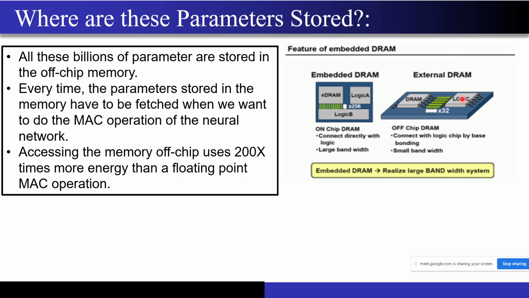You can see the logic over here, that is your processor, and this is the memory. The memory chip is different from this logic, right? And you can clearly see there is some interface between the DRAM and the logic. Now what happens when you want to have these 100, 200 billion parameters? These neural networks have to do multiply and accumulate operations, right? They will multiply the inputs with the weights and add it for each and every input, and then give you the output value. Since these 100, 200 billion parameters are stored in this DRAM, that is the off-chip memory, from there it has to travel through these buses into the logic.